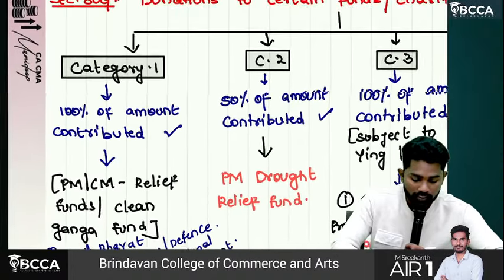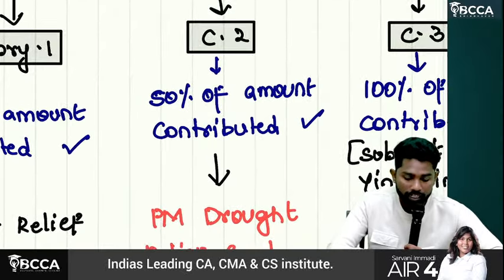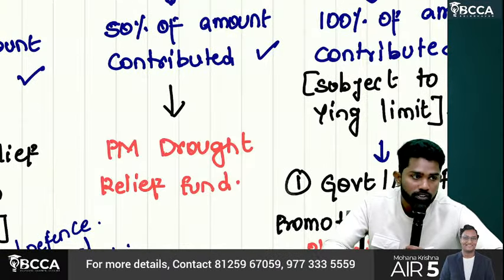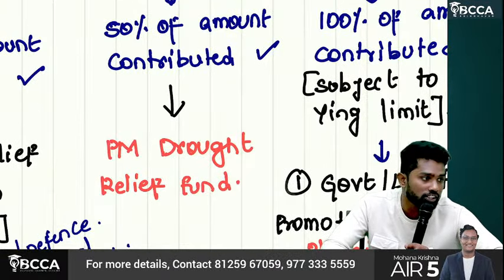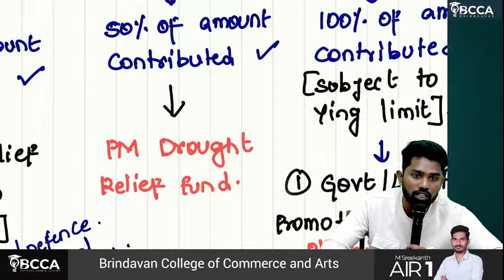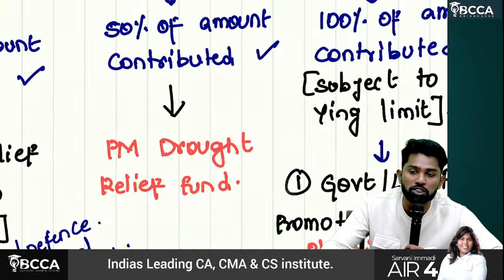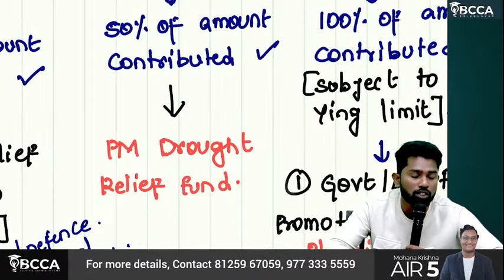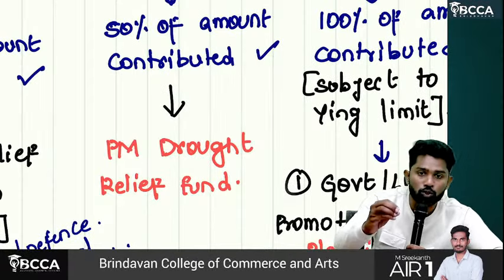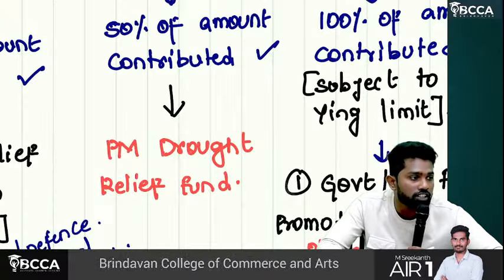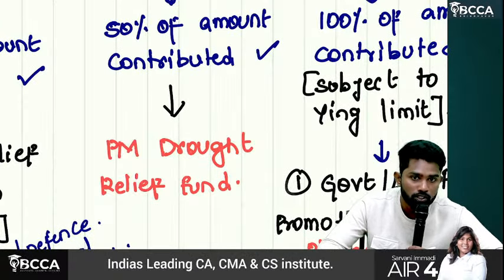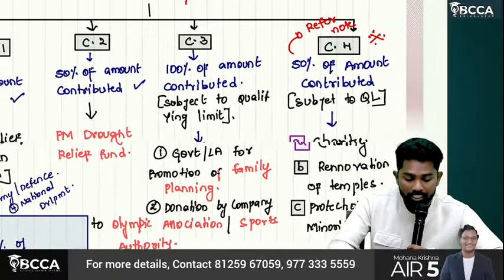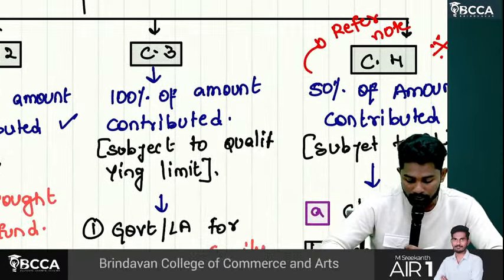Then category 2. In category 2, sir, there is only one fund, which is PM Drought Relief Fund. If you made contributions to PM Drought Relief Fund, then 50% of the amount contributed is eligible for deduction. You contributed 1 lakh, you can claim a deduction of 50,000. Then category 3 and category 4 are a little important, sir.